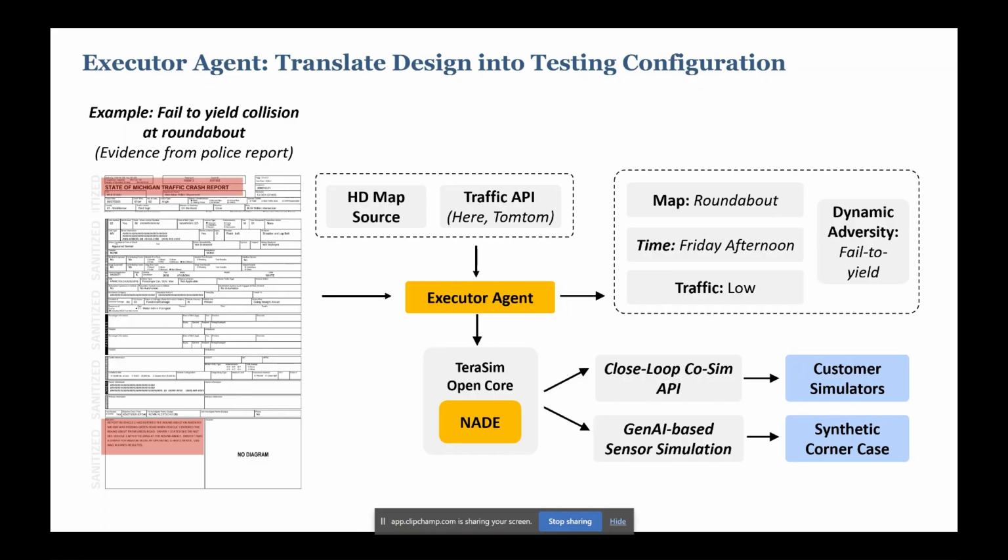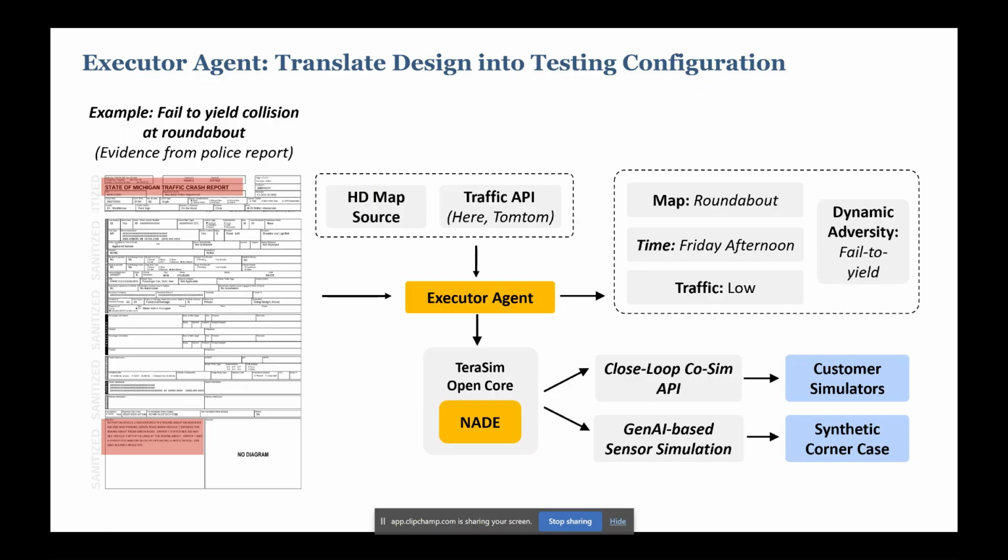And it will take information from the HD map source and the traffic API providers to construct the final testing configurations, including map, time, traffic, and adversity types. This will be provided through the TeraSim open source core and will be integrated further into NAD, the naturalistic and adversarial driving environment.